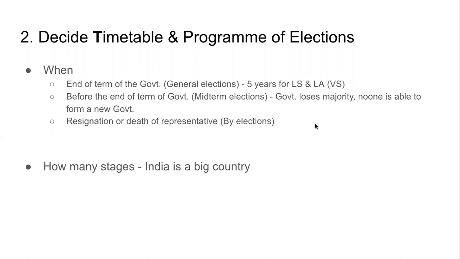So what we need to understand from this is, yes, the election commission decides when to conduct the election and how many stages. Yes, correct. But it's not completely its decision. Certain things are controlled by the rules and regulations.